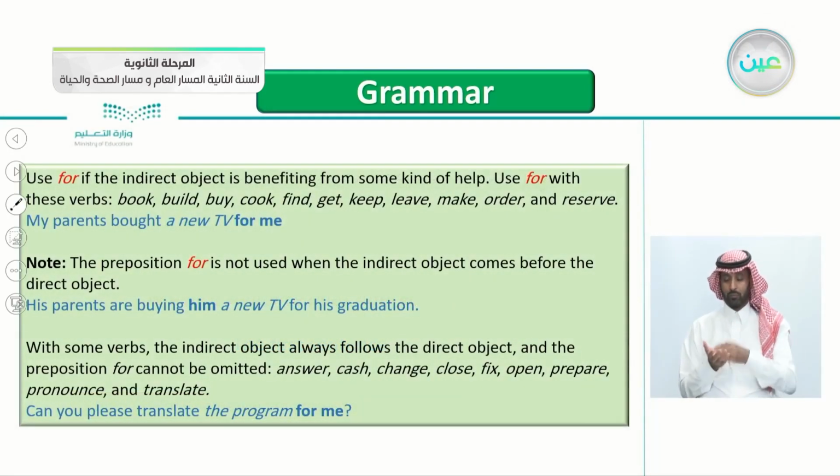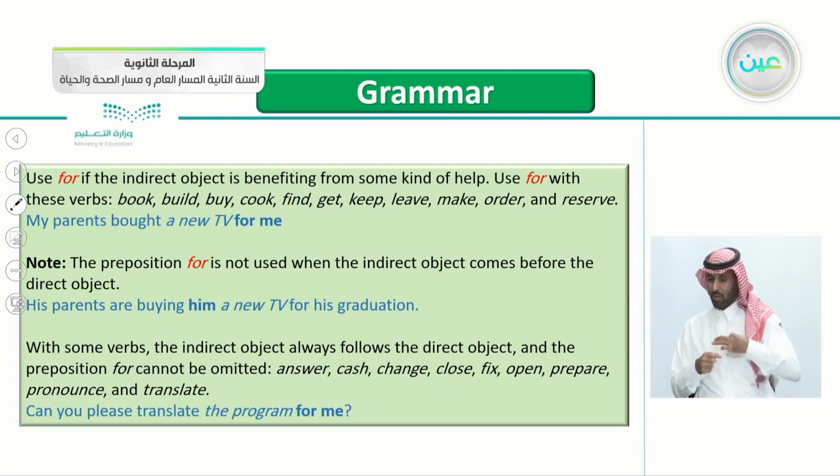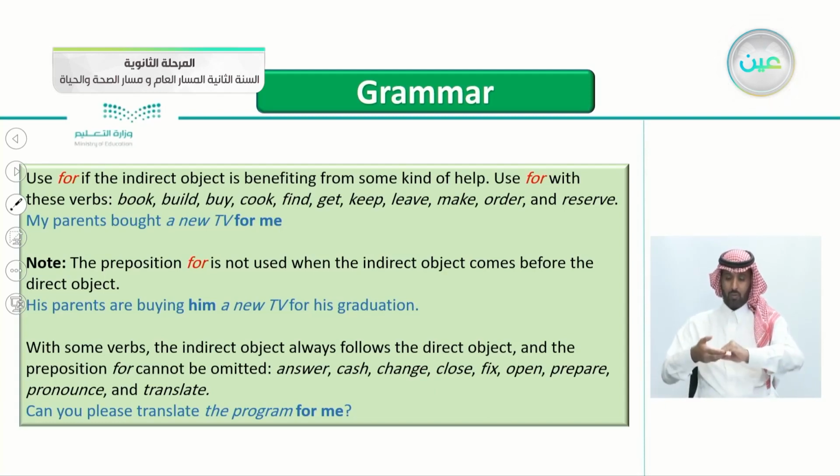So jumping to the word for here, we use for if the indirect object is benefiting from some kind of help. So we said about to, if he is receiving something. For, if he is benefiting from some kind of help. There's a benefit, he's getting some kind of help. We use for with these verbs: book, build, buy, cook, find, get, keep, leave, make, order, and reserve.